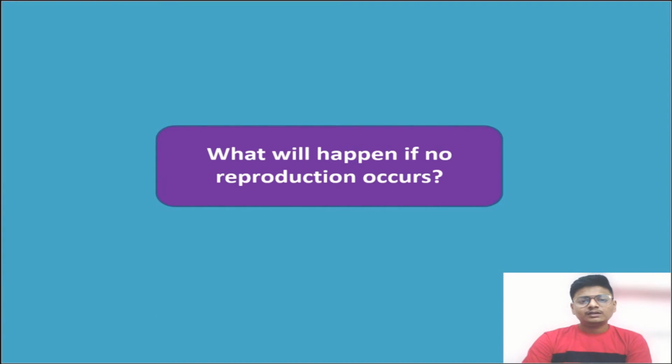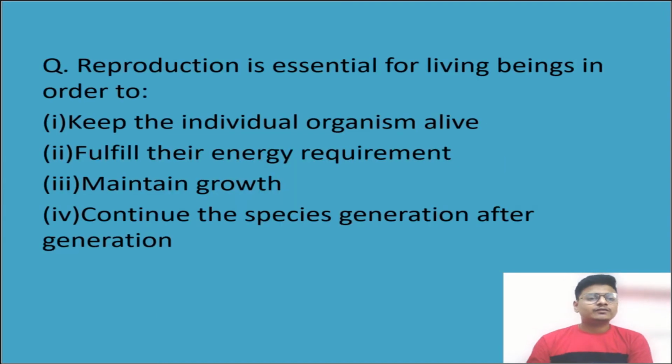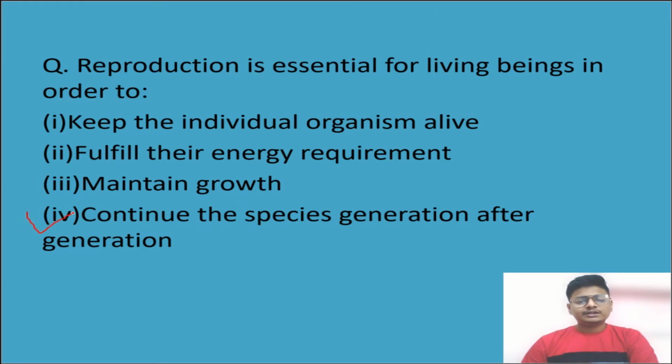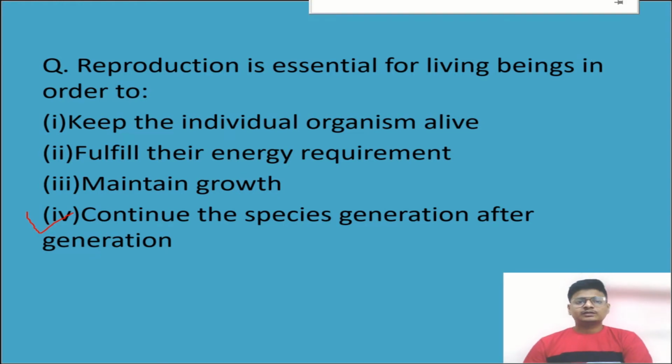Now let's see, there is a question for you all. Reproduction is essential for living beings in order to: first, keep the individual organism alive; second, fulfill their energy requirements; third, maintain growth; fourth, continue the species generation after generation. So what is the answer? The answer will be the fourth option, continue the species generation after generation.